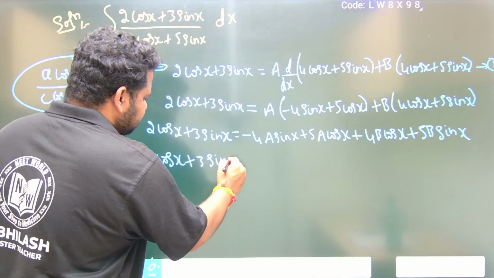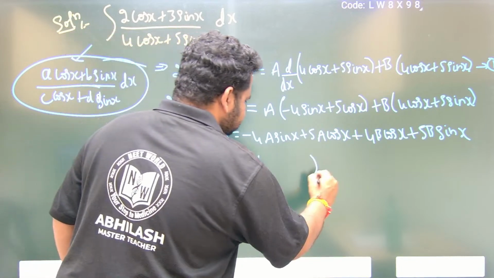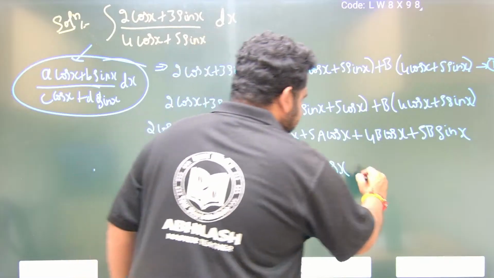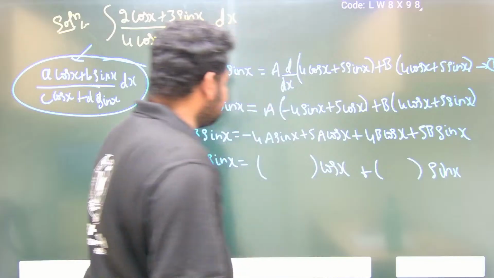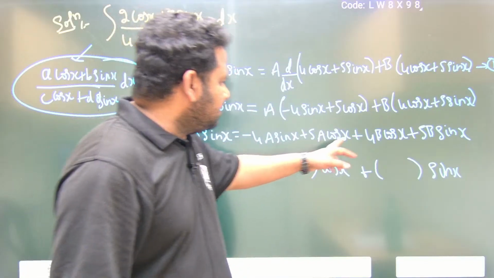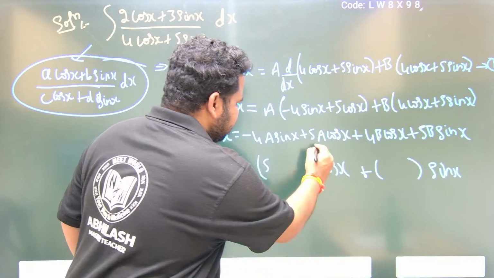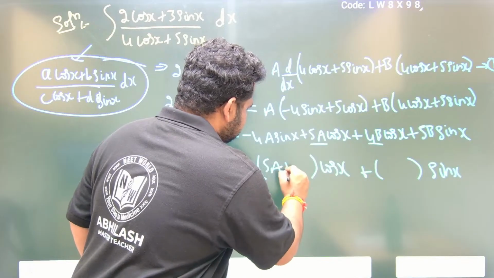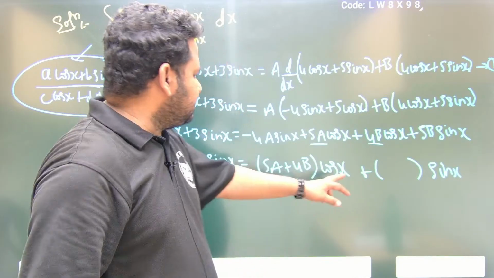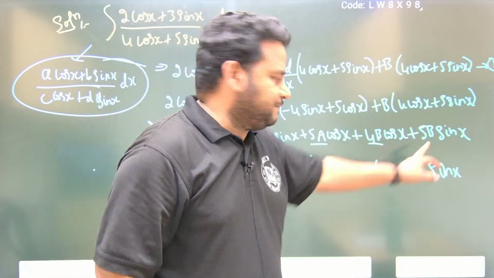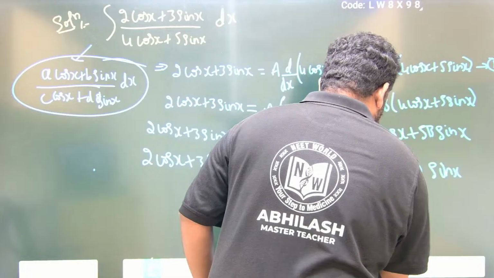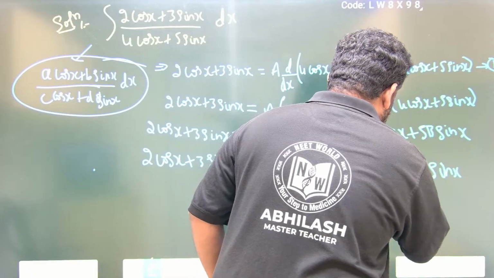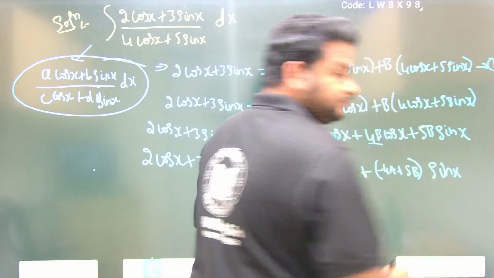The coefficient of cos is 5a plus 4b, and the coefficient of sin is minus 4a plus 5b, into sin x. This is what I have.